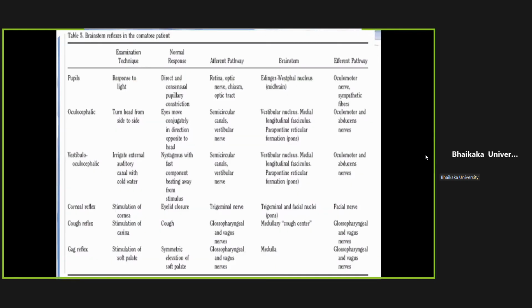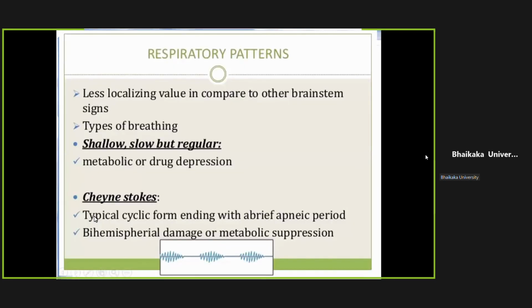Corneal, we already learned. So this is a single slide which will help you to know where the lesion would be. So pupils, oculomotor and sympathetic fibers, oculocephalic, vestibular, corneal, cough and gag reflex. So this is one note.